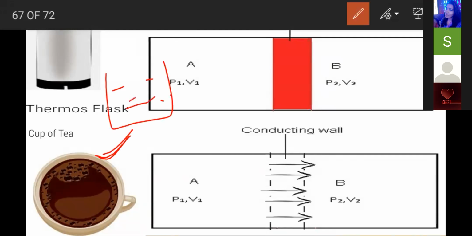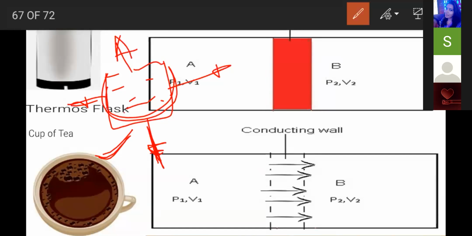There is a surface area, the bottom surface, and around, also through air, the temperature will decrease. So there are three ways to decrease its temperature. That means there is a chance of heat transfer from the system to surroundings.